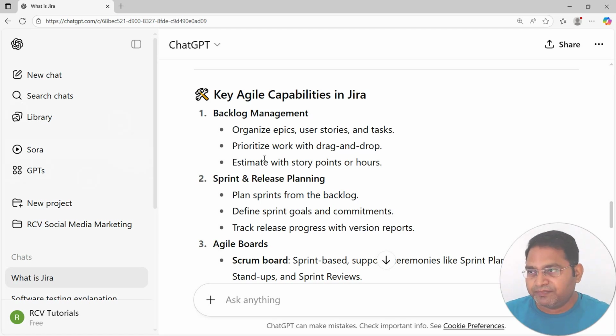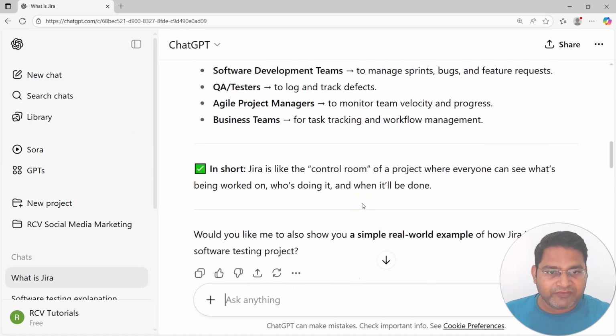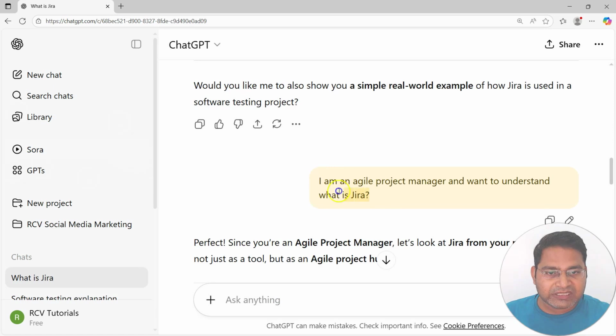Second thing is input data. If, say for example, you want to get certain results based on some previous data, providing that data input into the prompt will give you a better answer. Then the format. In the question that I have asked, I am an agile project manager and want to understand what is Jira. I can specify the output as well, wherein I can say provide me 5 bullet points, provide me 10 bullet points, or provide me 5 paragraphs, and in each paragraph I want 5 bullet points for pros and cons of each of those features.